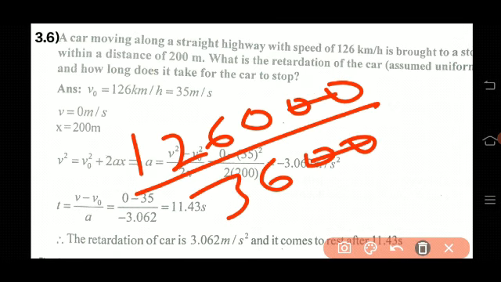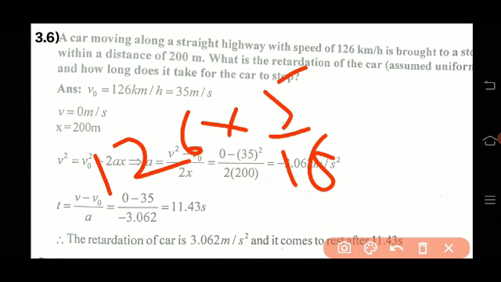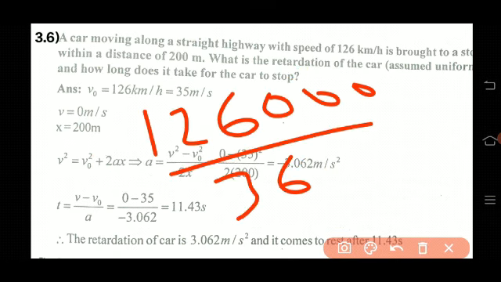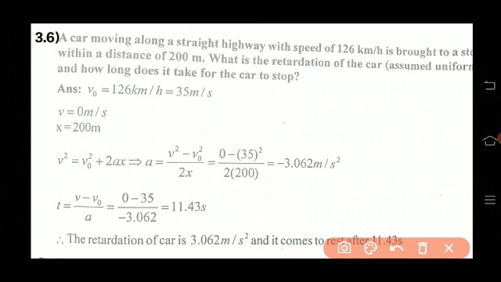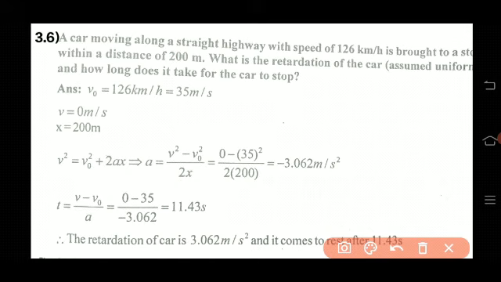Also you can calculate this as 126 into 5 by 18. So 126,000 by 3600, what is the value you will get? 35 meter per second. So this is the initial thing you have to do, convert the given kilometer per hour into meter per second. Then what is the final velocity? Final velocity is 0 meter per second. Then what is the total distance traveled? That is x equal to 200 meter.